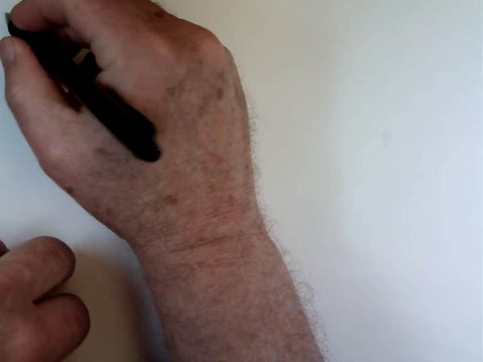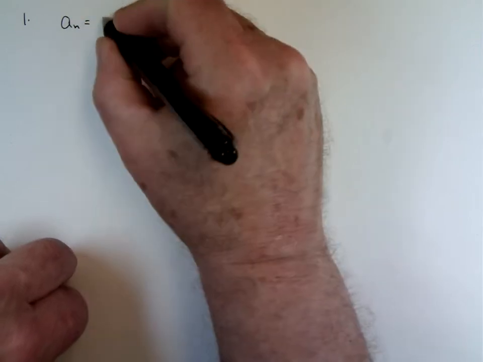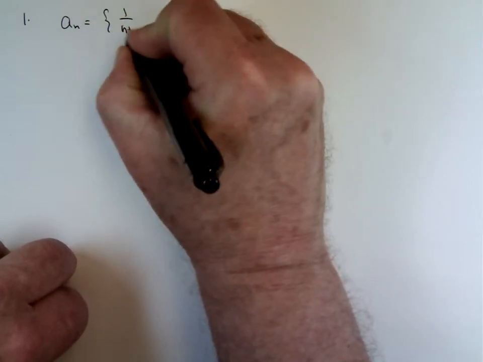All right, let's go over this test. All right, first section, sequences. A sub n, 1 over n plus 1.